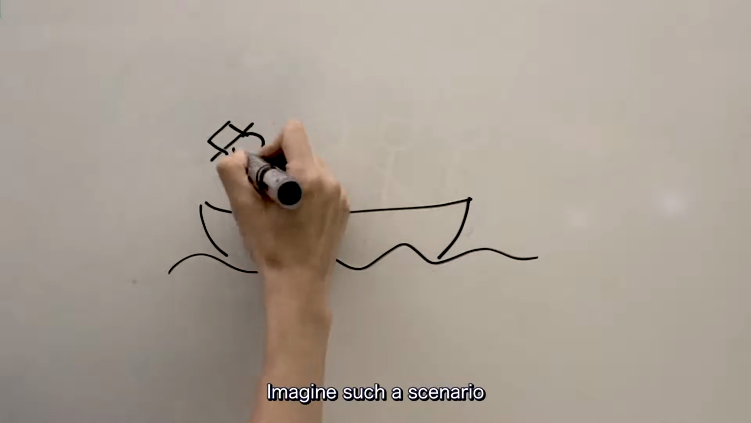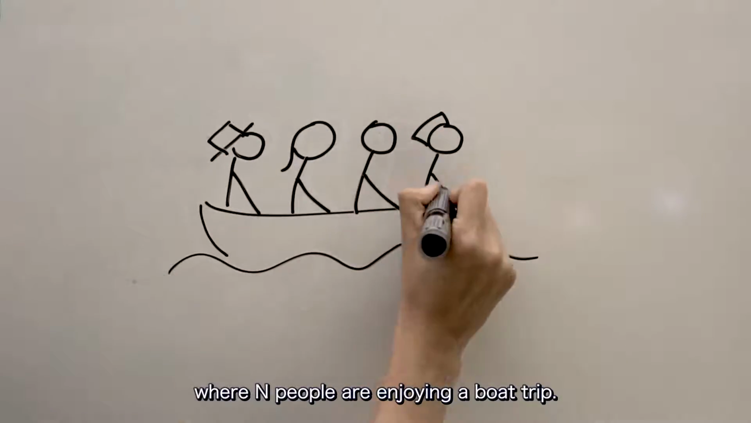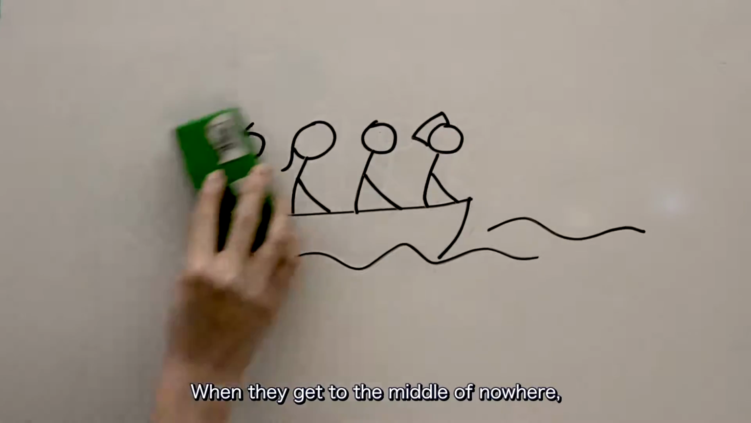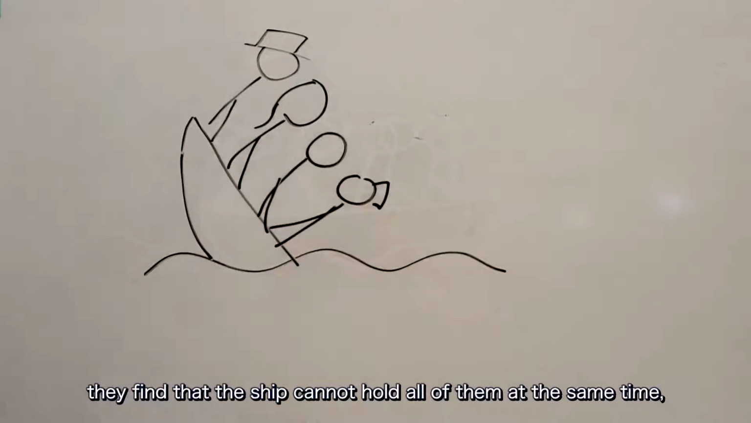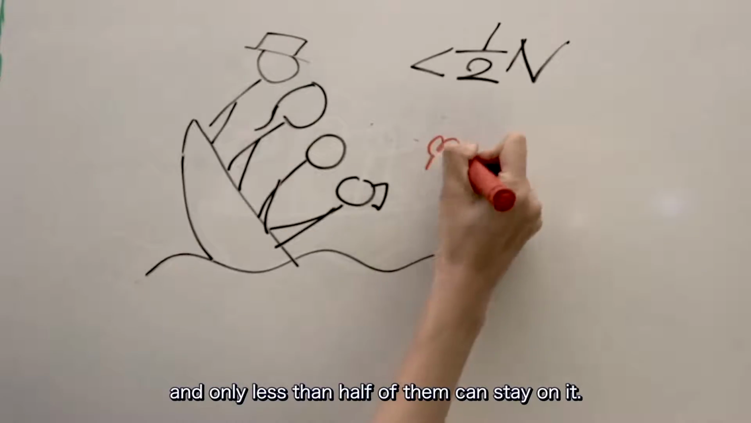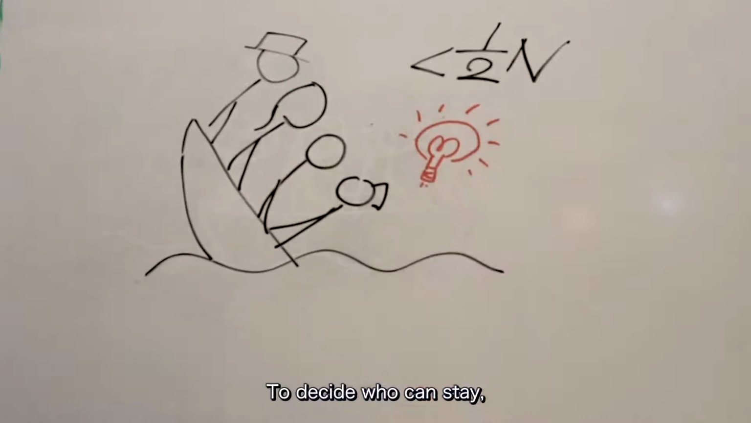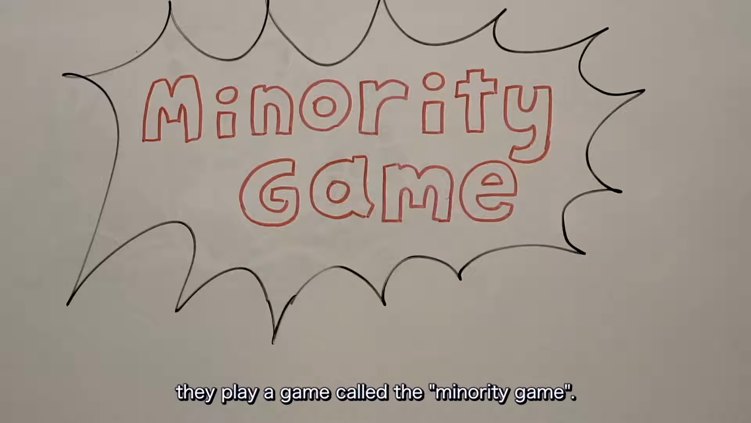Imagine such a scenario where n people are enjoying a boat trip. When they get to the middle of nowhere, they find that the ship cannot hold all of them at the same time and only less than half of them can stay on it. To decide who can stay, they play a game called the Minority Game.